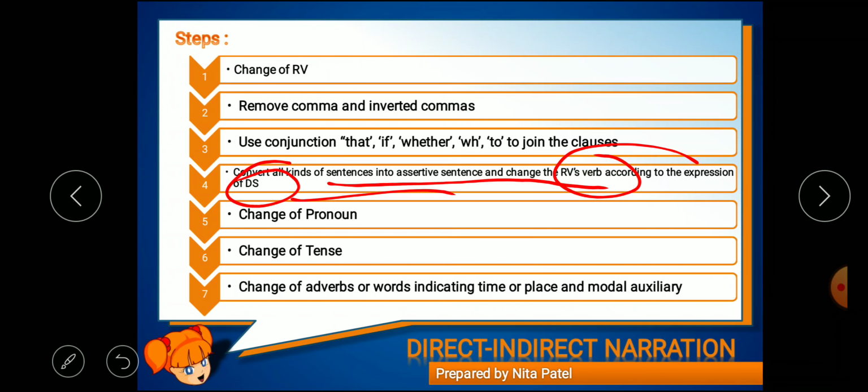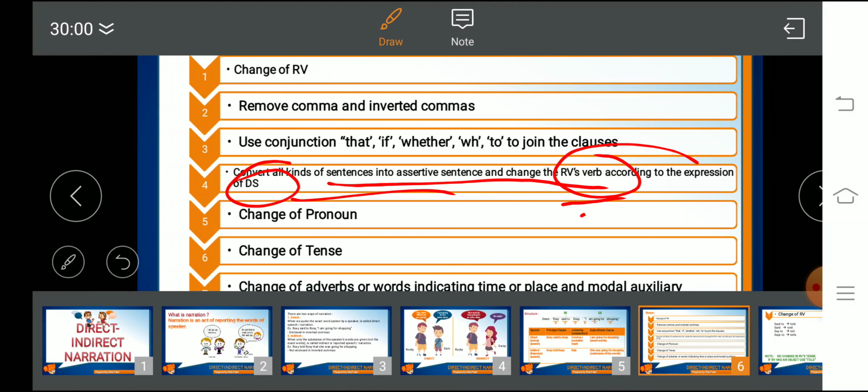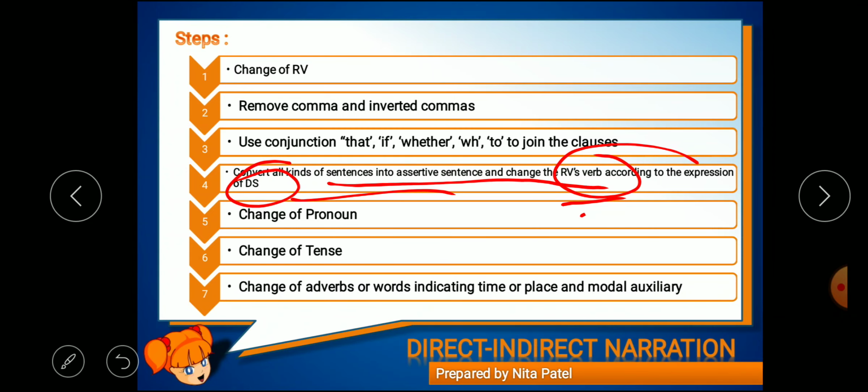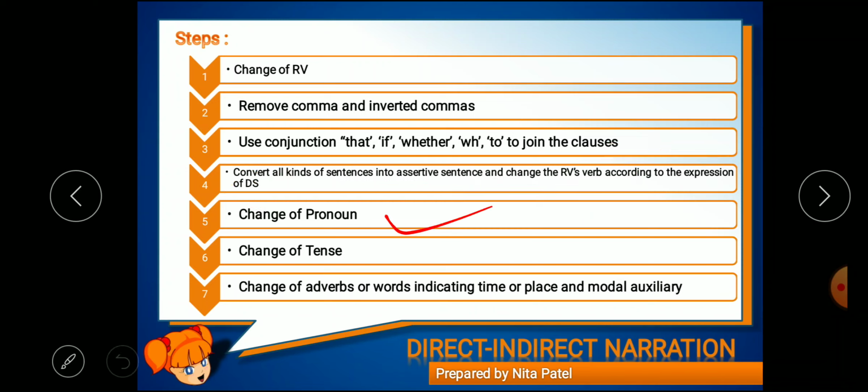The fourth step is convert all kinds of sentences into assertive sentences. It's most important. We have to convert all kinds of sentences into assertive sentences and change the RV's verb according to the expression of the DS. RV's verb, that is the reported verb, right? DS is the direct speech. If direct speech is a statement or assertive sentence, then we use the reporting verb accordingly. If it is suggesting something else, if there is an exclamation or a question, we have to change the reporting verb, said or told, accordingly.